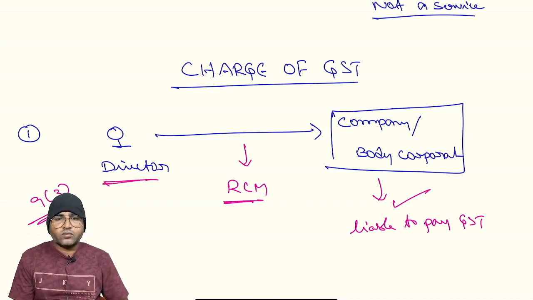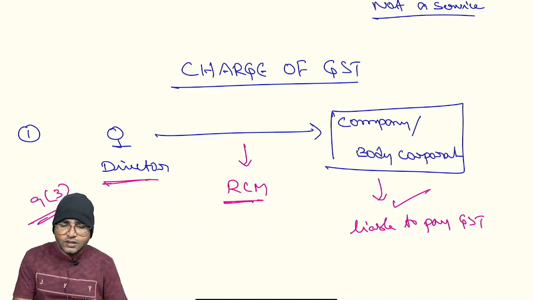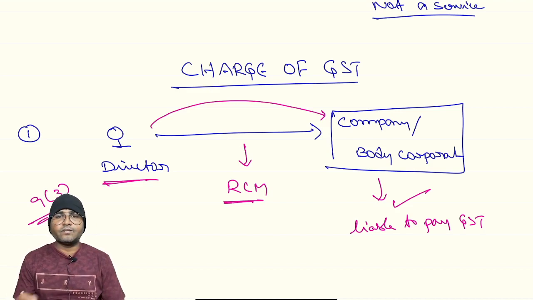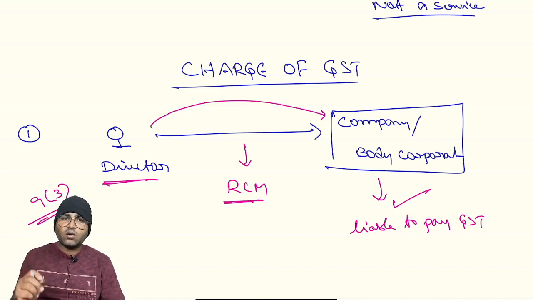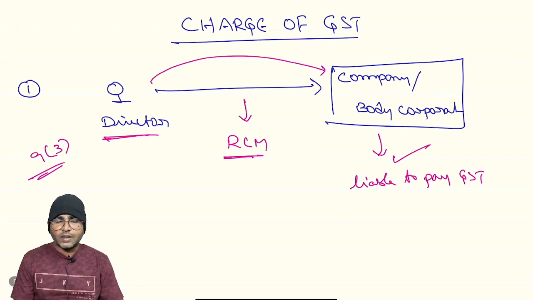Now, where a director renders directorship services to the company, that is, as a director, only then is the reverse charge mechanism applicable.